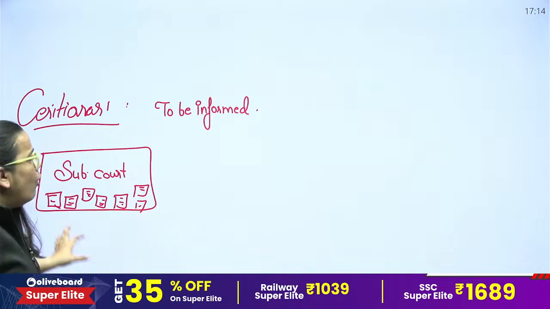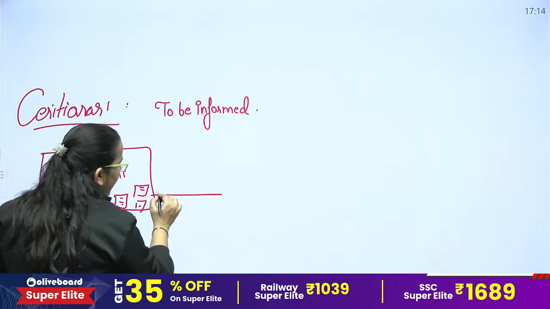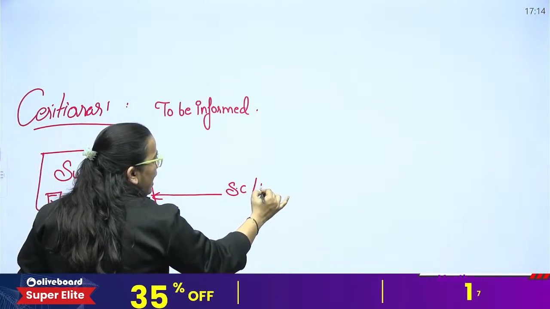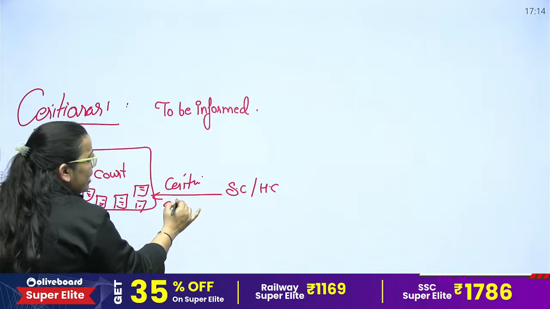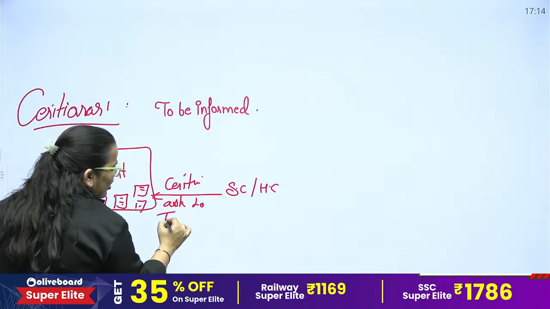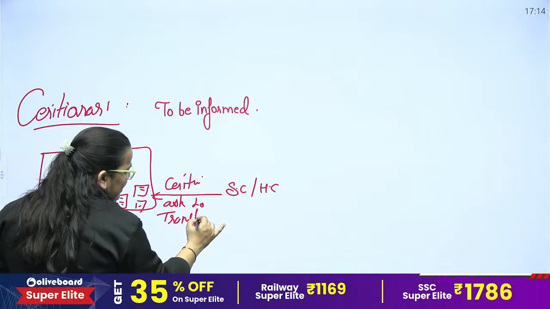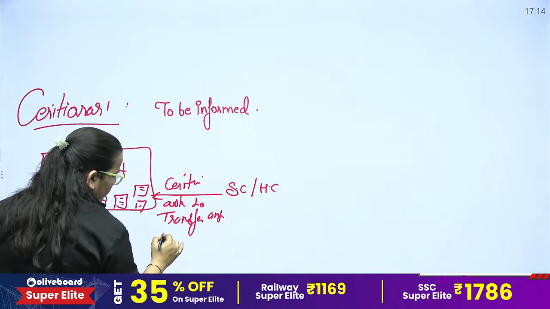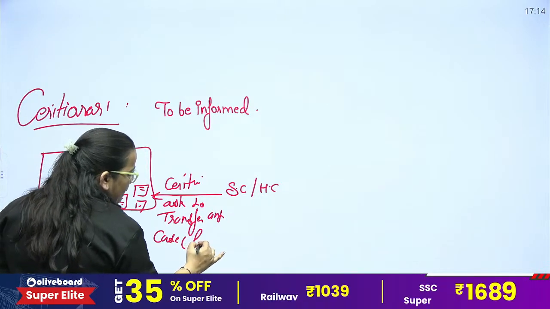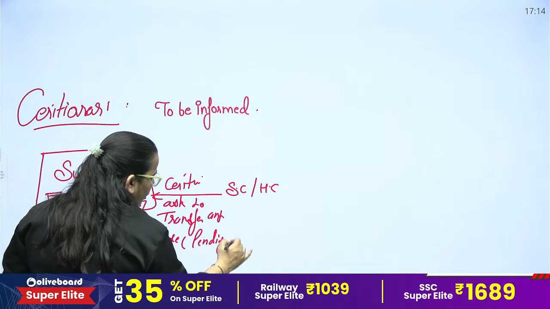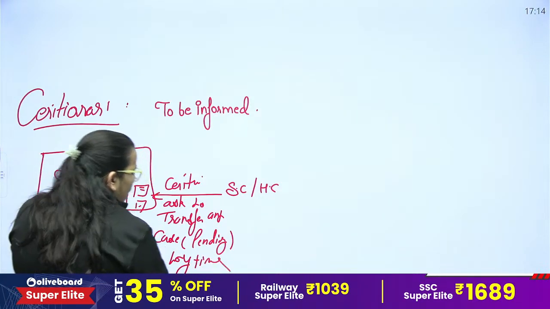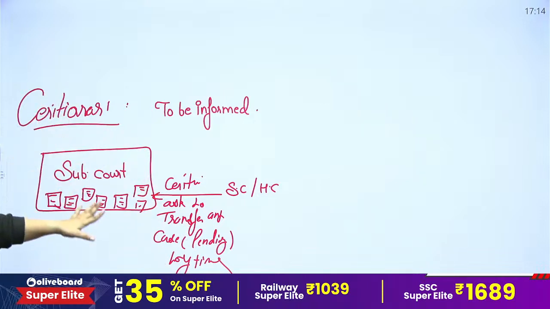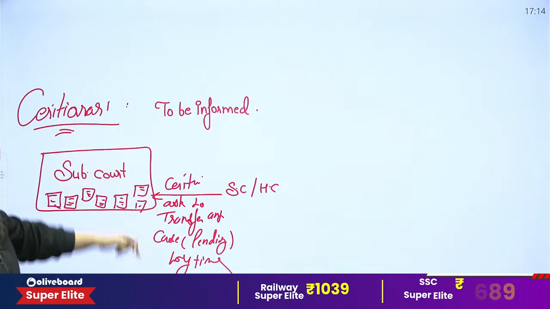Right? Now, to cater to this kind of thing, the Supreme Court and the High Court can issue certiorari and ask a court to transfer a matter or any cases which are pending for a long time. In this condition, the Supreme Court or High Court can issue this certiorari.